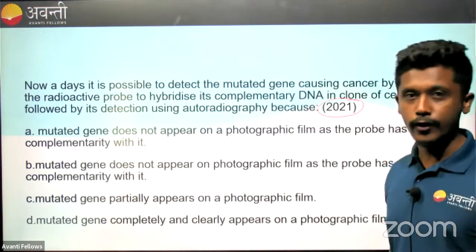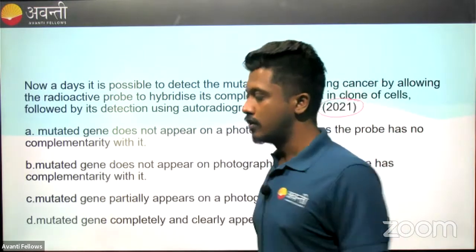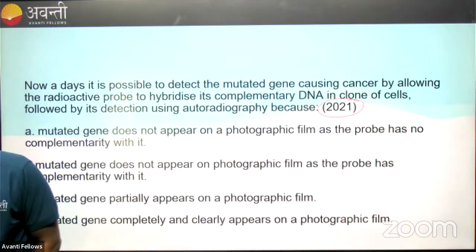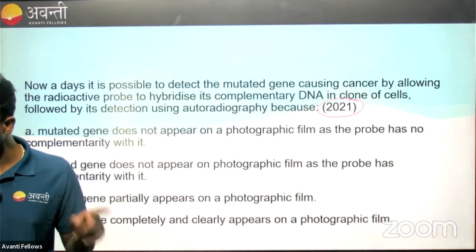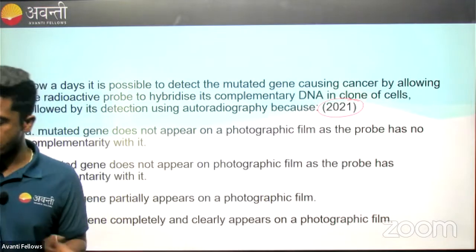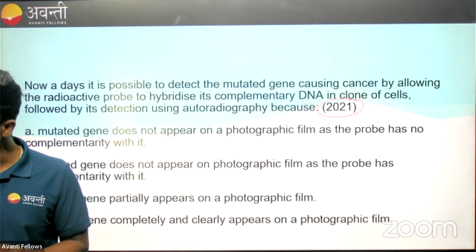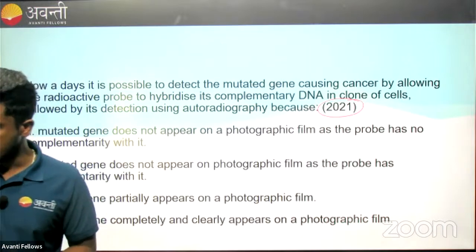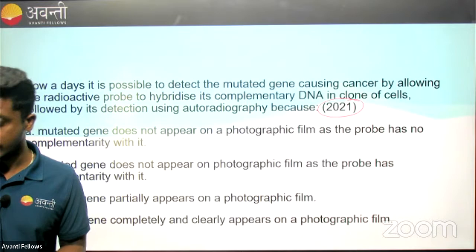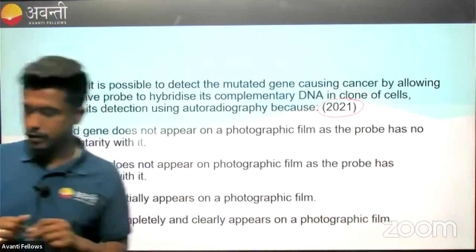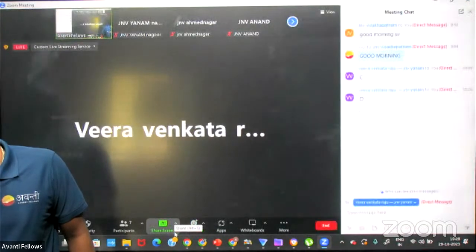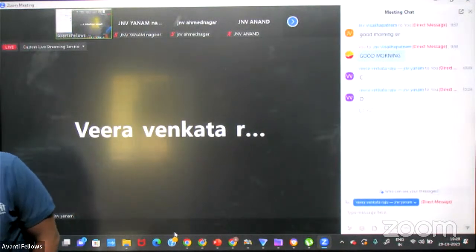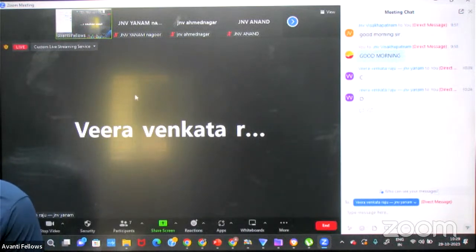It should be super easy for you to answer this. Okay, so let's see if you get this. I will read the question once again. Nowadays, it is possible to detect a mutated gene causing cancer by allowing the radioactive probe to hybridize its complementary DNA in clone of cells, followed by its detection using autoradiography because. So this detection happens using autoradiography because, and you have the options. So let's see if you guys are answering or if you have an answer. Oh, D. Okay. Are there any answers?